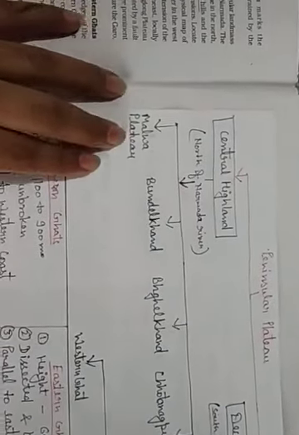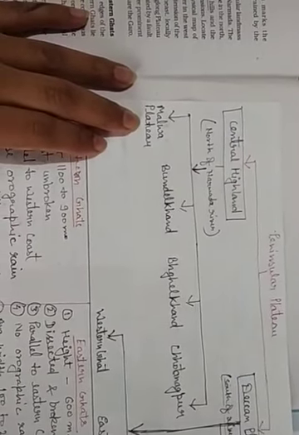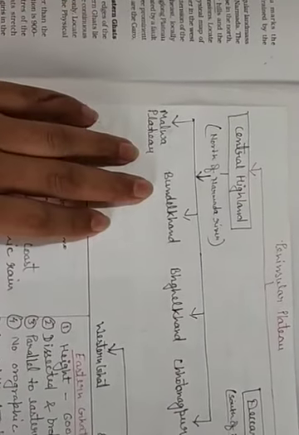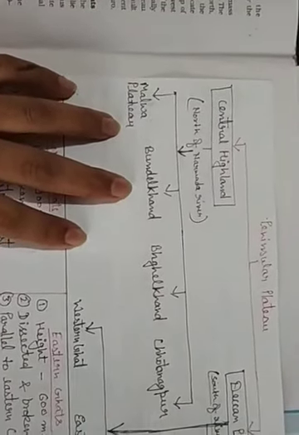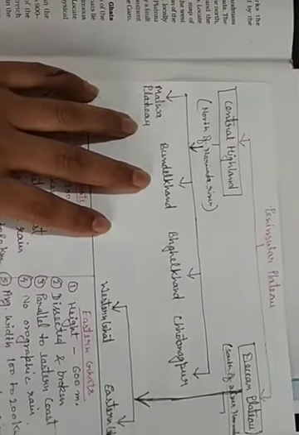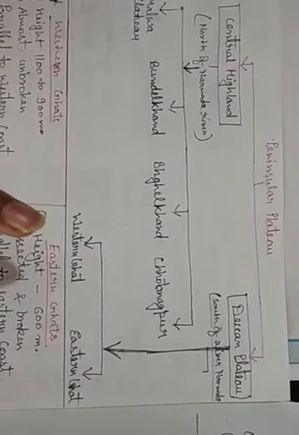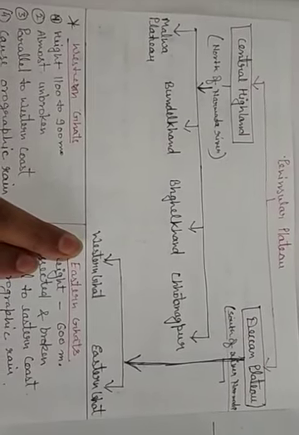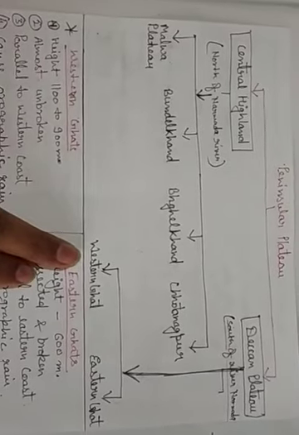So the Central Highlands are again divided into four parts: the Malwa Plateau, Bundelkhand, Baghelkhand and Chota Nagpur Plateau. The Deccan Plateau is also divided into two important divisions, the Western Ghats and the Eastern Ghats. Okay, so here we have a given map.